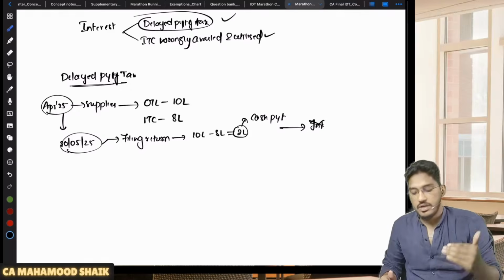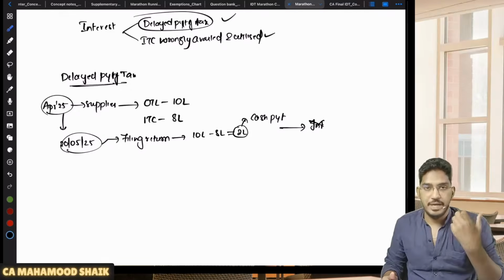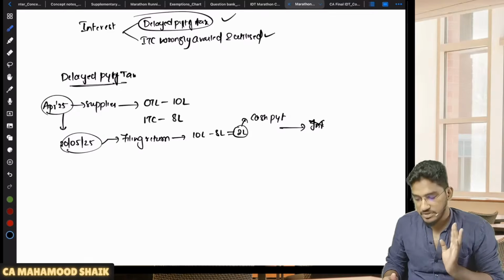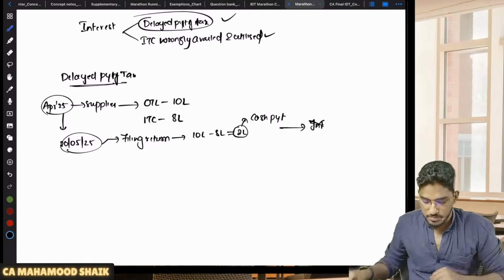So you have filed your return and you have declared your output tax liability. You have paid your taxes also. You claim that this much ITC I have, and balance amount you have paid it in cash. So will there be any interest here? No. You are a good person.